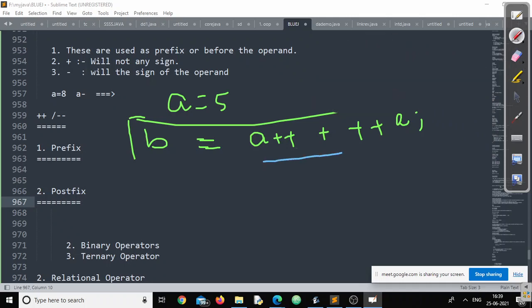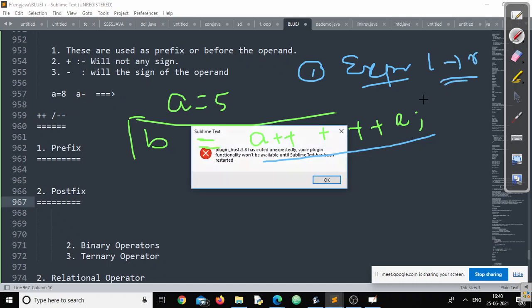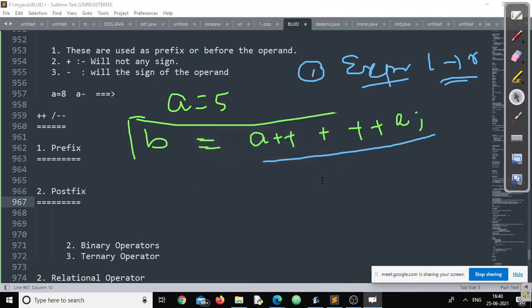Okay. Listen. In fact, Arnab is right, but up to some extent. Let us understand how this one is evaluated. First thing is, definitely, he said, we have to evaluate the arithmetic expression first. Remember, if there will be a plus plus and a prefix and postfix in unary increment or decrement operator, the expression is evaluated from left to right, not right to left. In Java, these are operated from left to right. This one first, then this one second, then if there will be other one, it will be third, fourth, like that. Clear about this point, right?